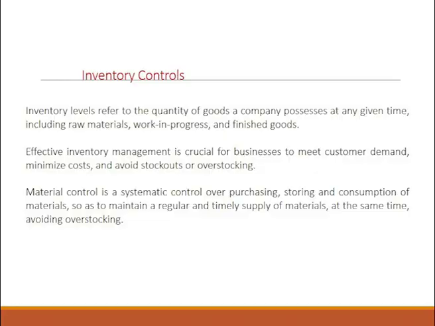Let us discuss what inventory control is. Inventory level basically talks about how much quantity of goods a company can possess at a given point of time. For example, if I am a company manufacturing soap based on herbal material, say a neem soap, then how much of the neem should I have in quantity with me in order to produce the neem soap.